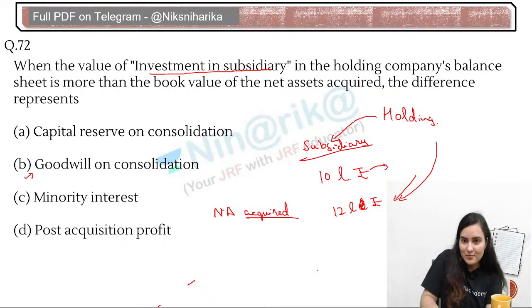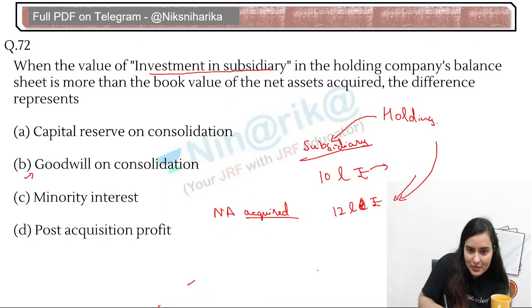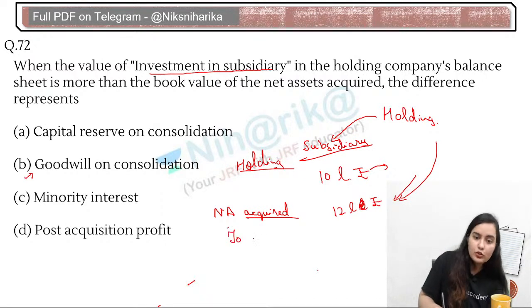See, all the net asset that are acquired, investment in subsidiary in the holding company's balance sheet is more than the book value. So see, this is acquired. That means this is taken up by the holding company. Two, what they have paid, two payments, two purchase consideration. They have paid 12 lakh rupees and they have acquired 10 lakh rupees.